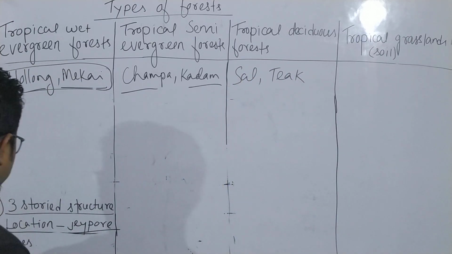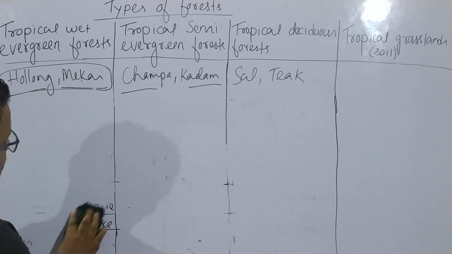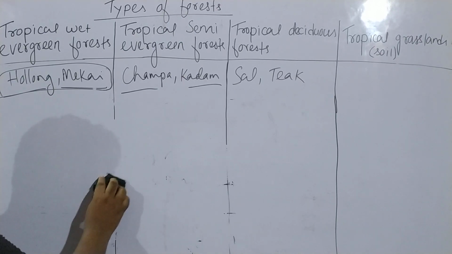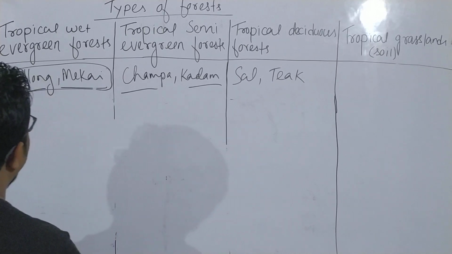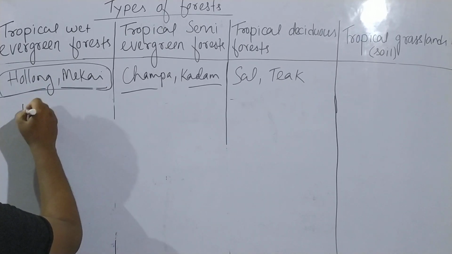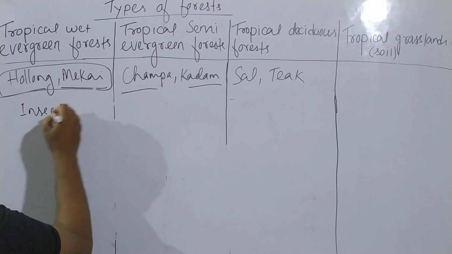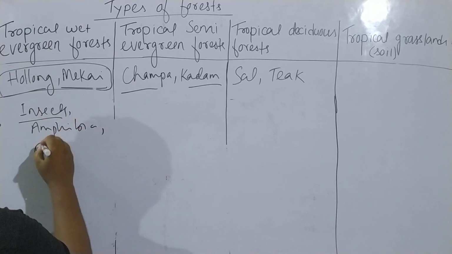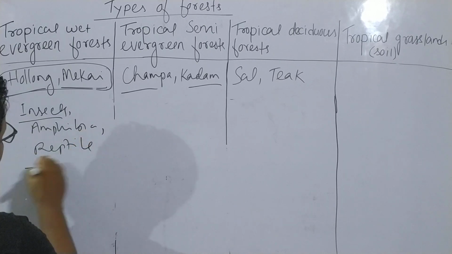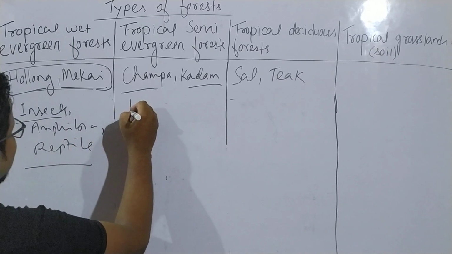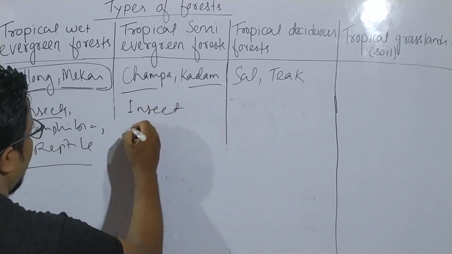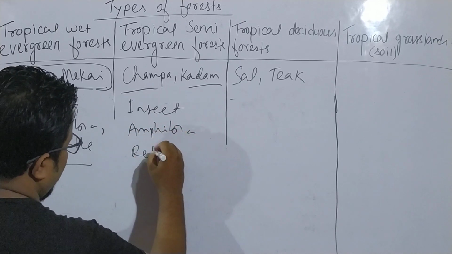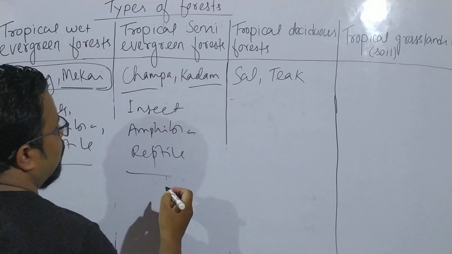Now fauna. Fauna is also important because our topic is biodiversity. So flora and fauna are most important. Now here we found what? Insects, amphibia, reptiles, etc. Here also we found insects, amphibia, and reptiles, etc. And here we get what?